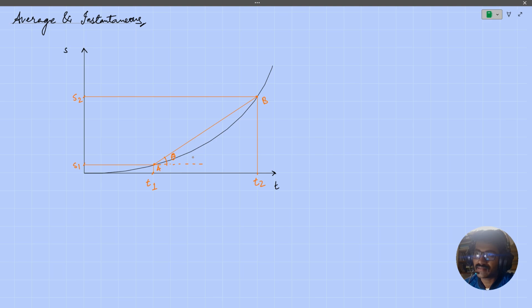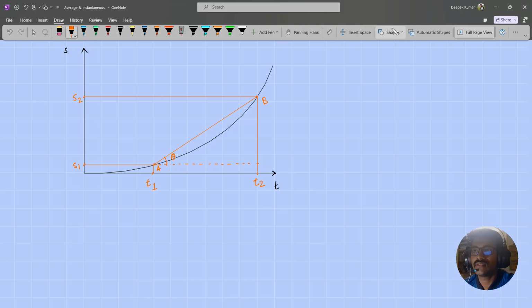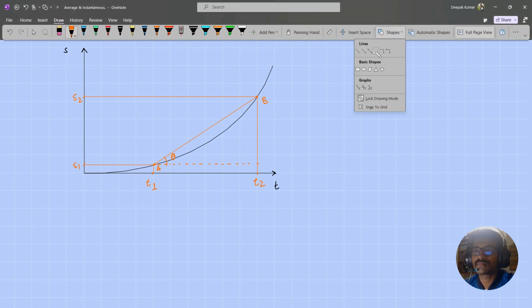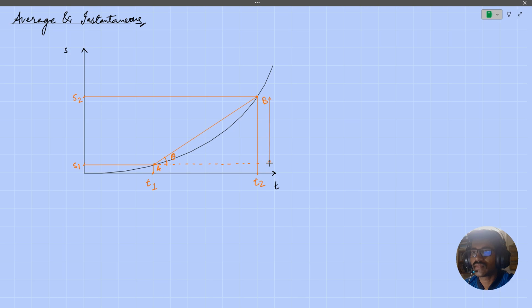So if this angle is theta and I'm interested in finding the slope of this chord, all I have to do is go for rise over run. Following rise over run, I have to find the rise, which is the change in the y coordinate. That will be S2 minus S1, and the run, the horizontal change, is T1 to T2.